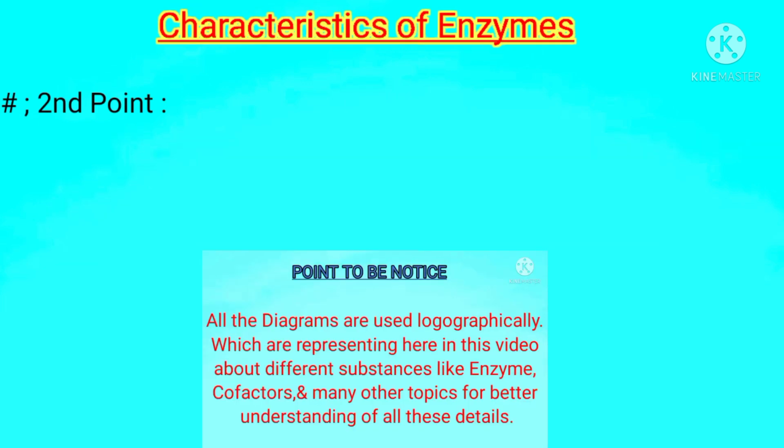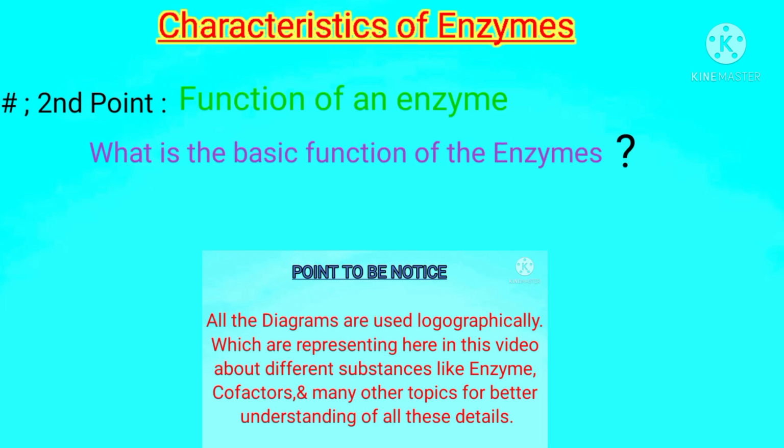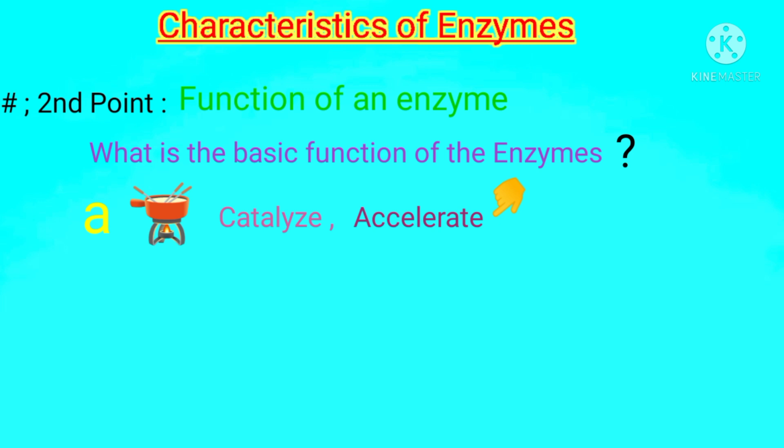Second point is about the enzyme's job, that what is the job of an enzyme. Dear students, enzymes speed up a chemical reaction, catalyze a chemical reaction. It has also been discussed already in the previous videos.